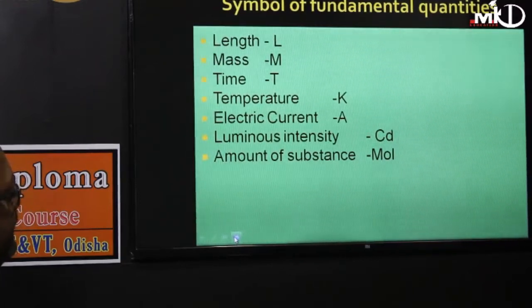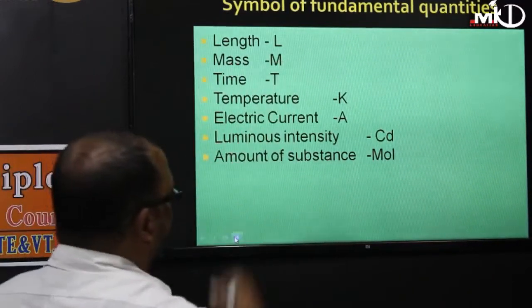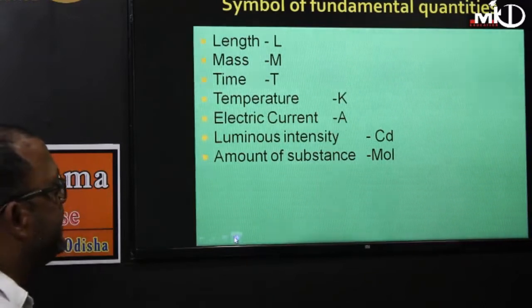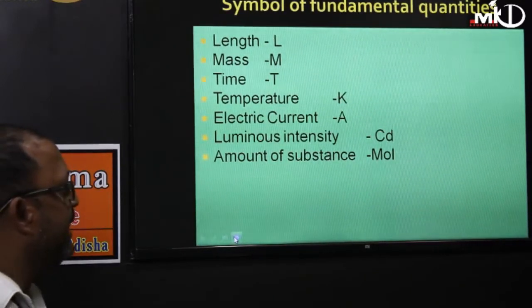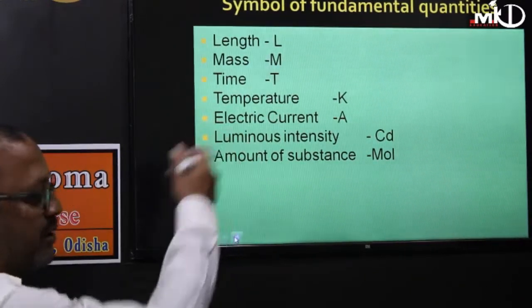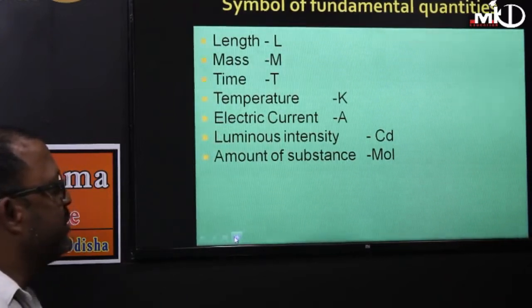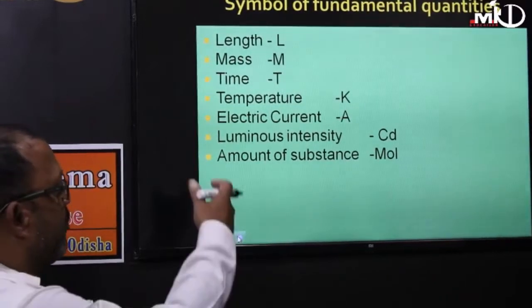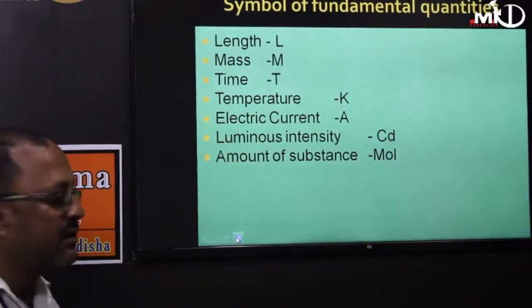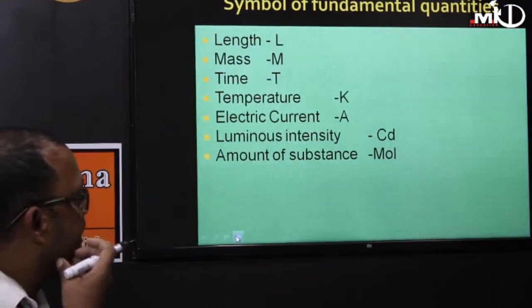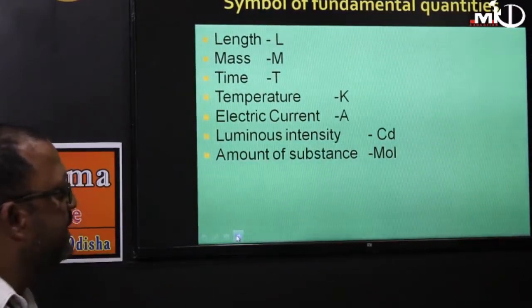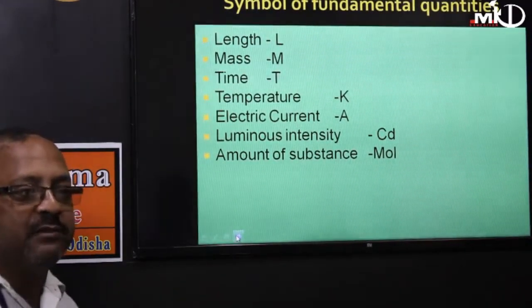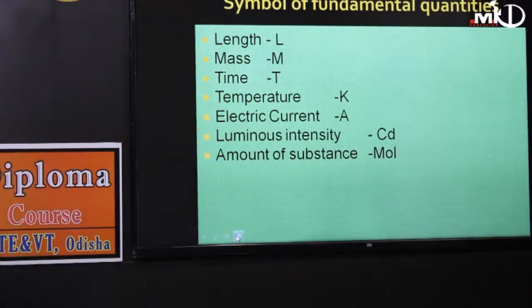Length symbol is L, mass symbol is M, time symbol is T, temperature symbol is K, and electric current, whose unit is ampere, symbol is A, and luminous intensity, whose unit is candela, symbol is CD, and another is amount of substance, which is basically used in chemistry, whose unit is mole and symbol is MOL.